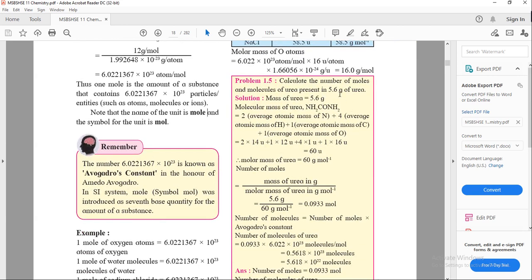Calculate the number of mole and molecule of urea present in the